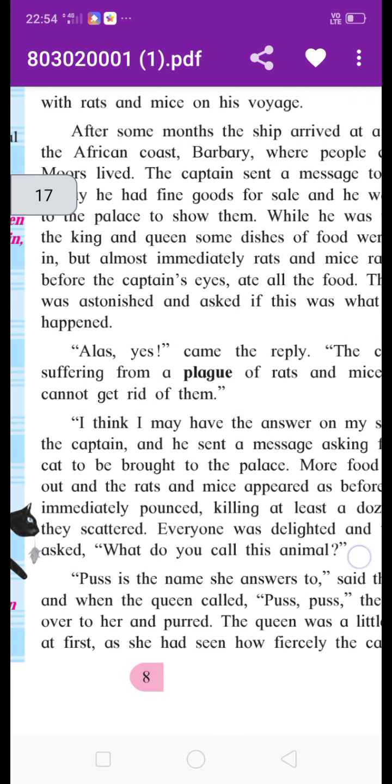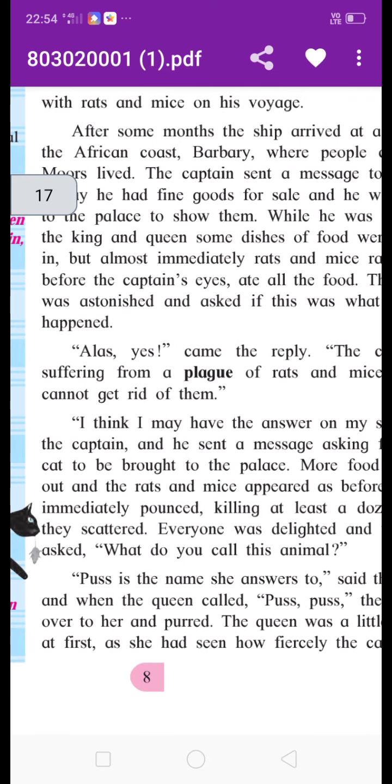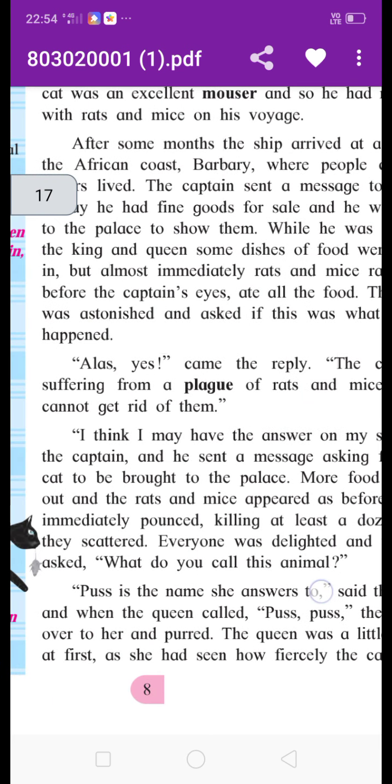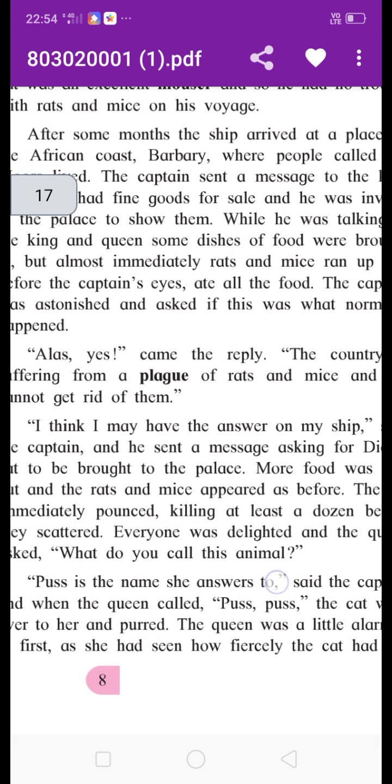The cat immediately pounced. Pounce means jump and attack. She jumped and attacked the rats and mice, and she killed at least a dozen of them before they scattered.